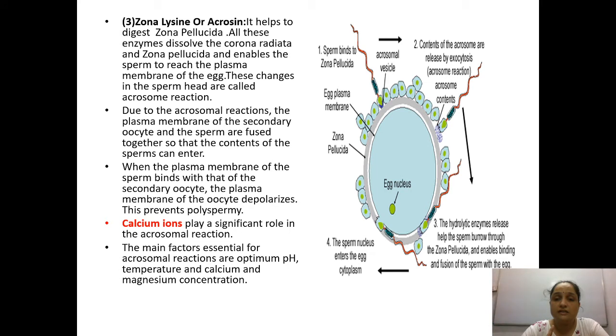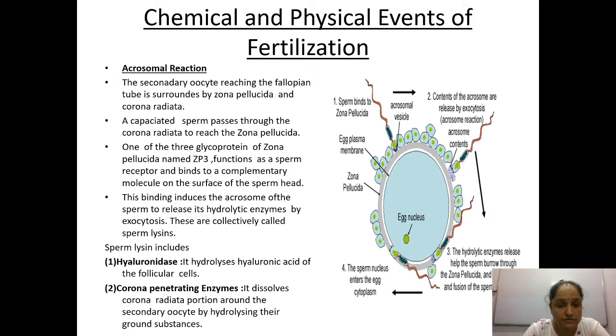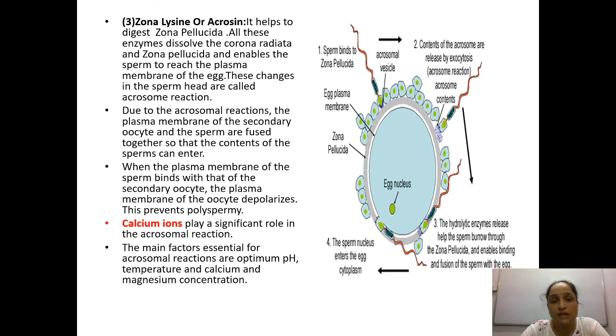First the follicular layer with hyaluronic acid, which you have seen in the previous one. Second is the corona radiata layer. Then the third one is the zona lysin or acrosin. It helps to digest the zona pellucida. All these enzymes dissolve the corona radiata and zona pellucida. So these three enzymes cumulatively digest the outer layer of the ovum, including the corona radiata layer and the zona pellucida layer, so as to enable the sperm to reach the plasma membrane of the egg. Now the sperm enters the area of the plasma membrane of the egg.